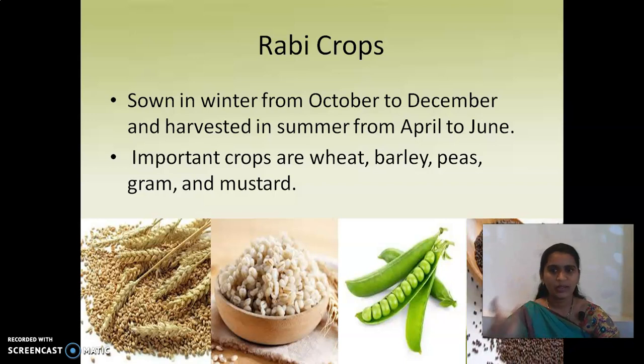So, what are the important crops we can see in these Rabi crops? The important crops are wheat, barley, peas, gram and mustard. Okay, guys, remember wheat, barley, peas, gram and mustard. So, you understood the timing: they are sown in October to December and harvested in summer, that is April to June. And the important crops are wheat, barley, peas, grams and mustard.